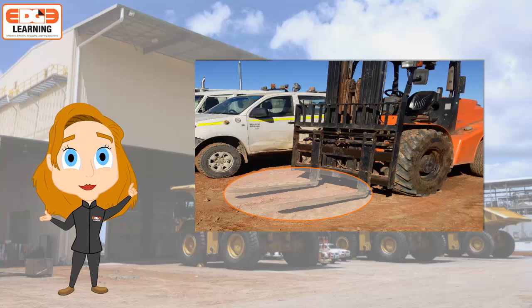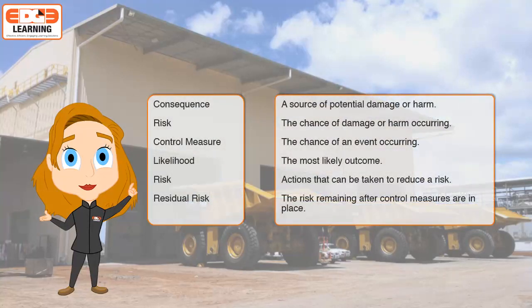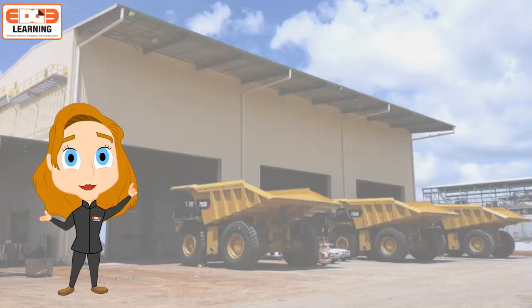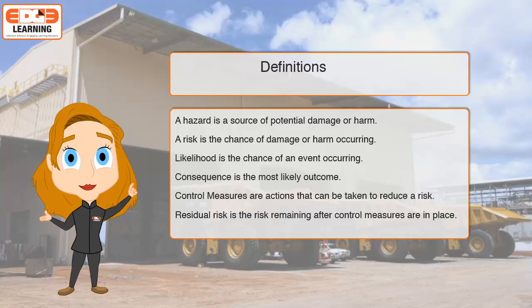Now, let's look at some definitions. Match these words with the correct definition. A hazard is a source of potential damage or harm. A risk is the chance of damage or harm occurring. Likelihood is the chance of an event occurring. Consequence is the most likely outcome. Control measures are actions that can be taken to reduce a risk. Residual risk is the risk remaining after control measures are in place.